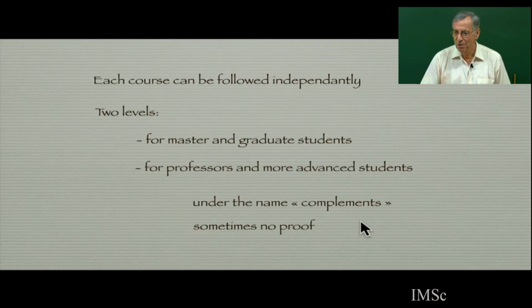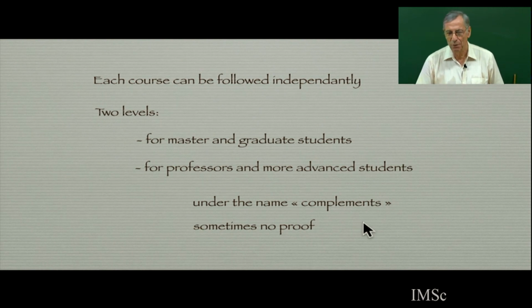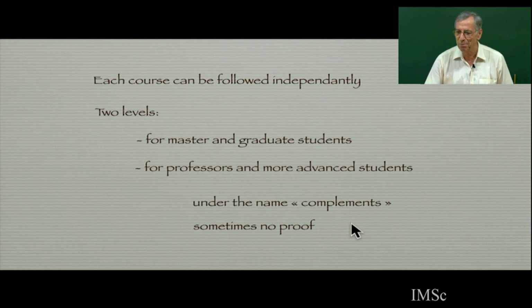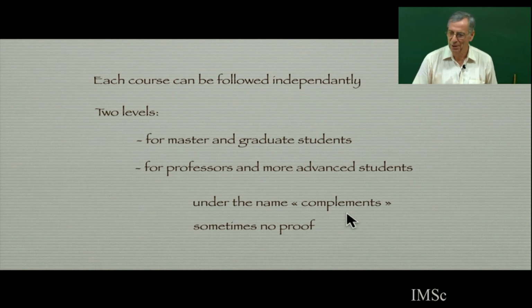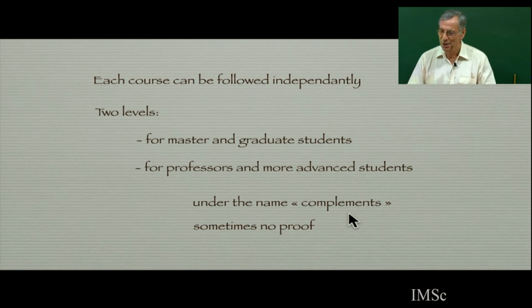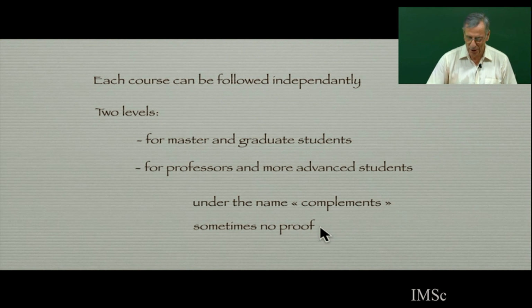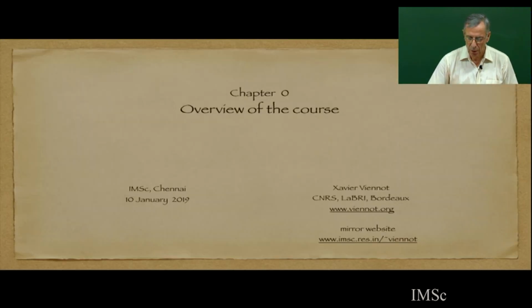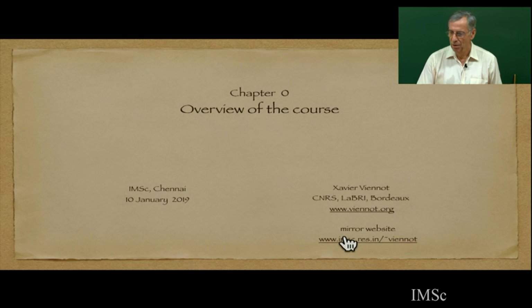Usually in the first lecture, the class is at two levels: a level for good undergraduate students, and one for graduate students and postdocs, and maybe sometimes for researchers and professors. In that case, I call this a complement. Complement means maybe it goes faster, there is no proof, but it is just to open some windows on today's research. So we start chapter 0, overview of the course.